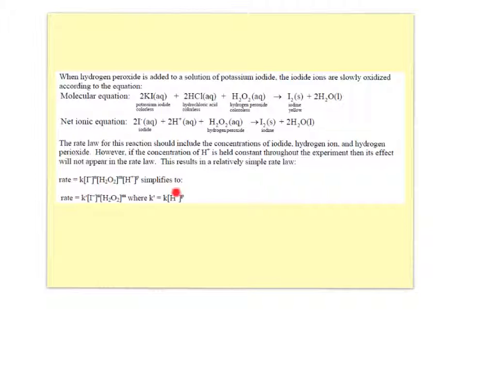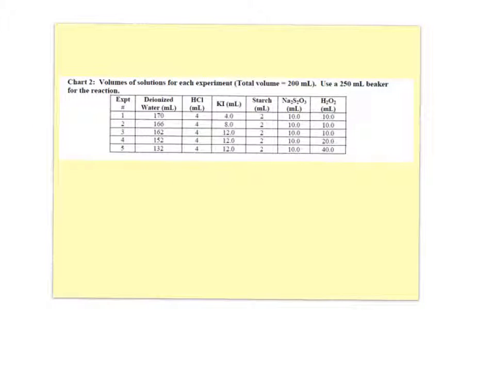So we can then replace k with what we call k prime, where k prime equals k[H⁺]^p, but we're keeping it constant. So we're just focusing on iodide and hydrogen peroxide. In the reaction you are going to look at 5 different experiments. Overall, the total volume is going to remain the same.